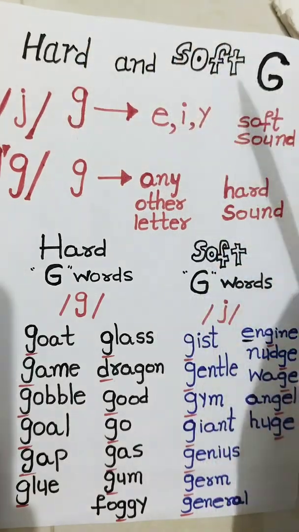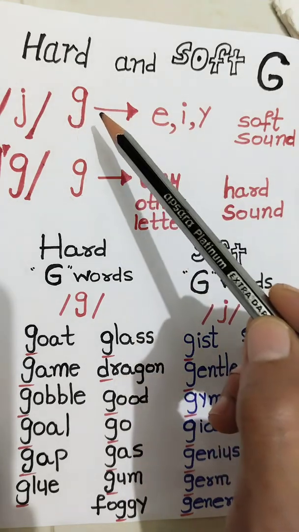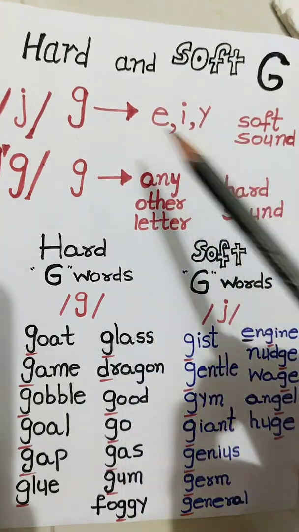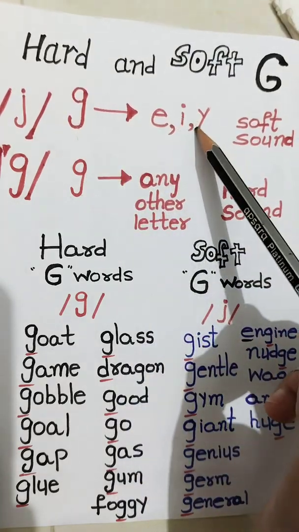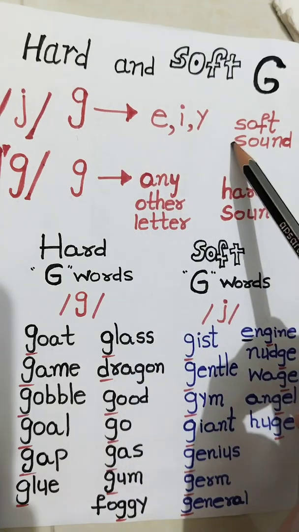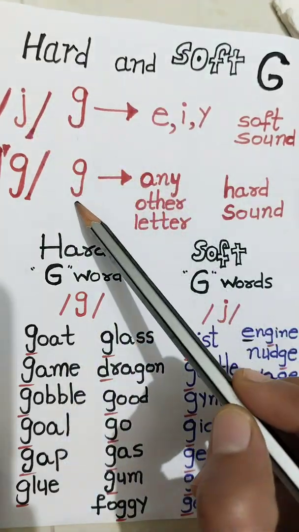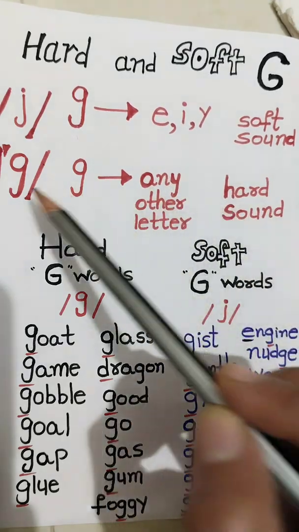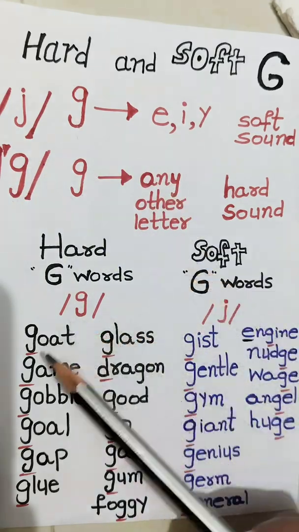Hard and soft sound of G letter. G has two sounds. One is the soft sound and the other is the hard sound. If the G letter is followed by E or I or Y, G has the soft sound, that means J. If the G letter is followed by any other letter, it has the hard sound, that means G. Let us see some examples.